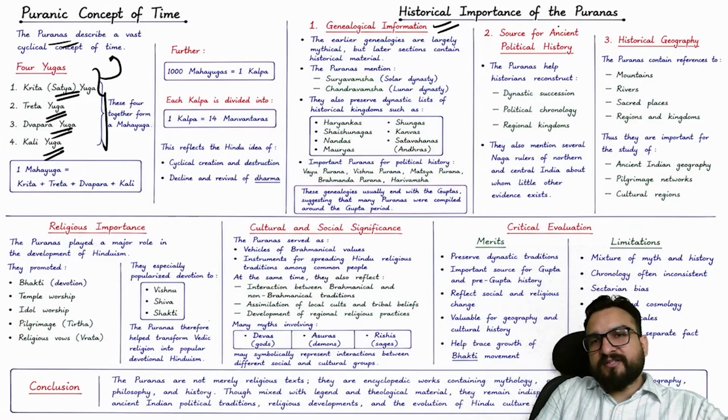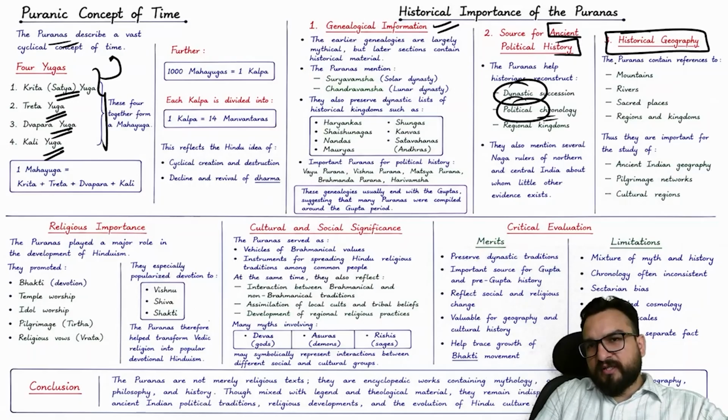Now, there are certain sources for ancient political history as well. You will be finding dynastic political chronology and the historical geography as well. It has given us, for example, the mountains, rivers, sacred places, regions, and kingdoms. But nowhere will the Puranas be telling us now.